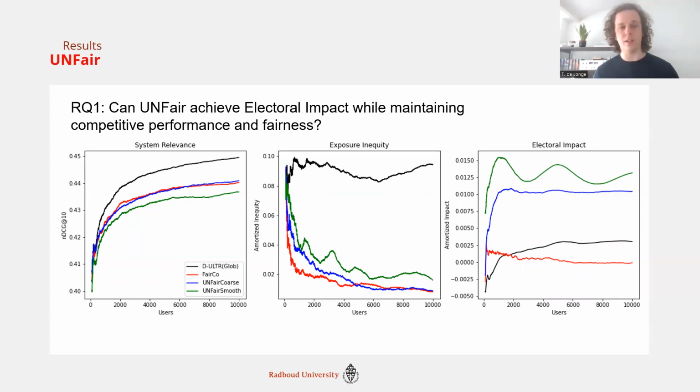On the left, we see we've used as baselines FairCo as a fair baseline, introduced in a paper by Morik et al. in SIGIR 2021. It was best paper then. And the black line, the ultra globe, is their unfair baseline. In blue and green here are our own versions of unfair.